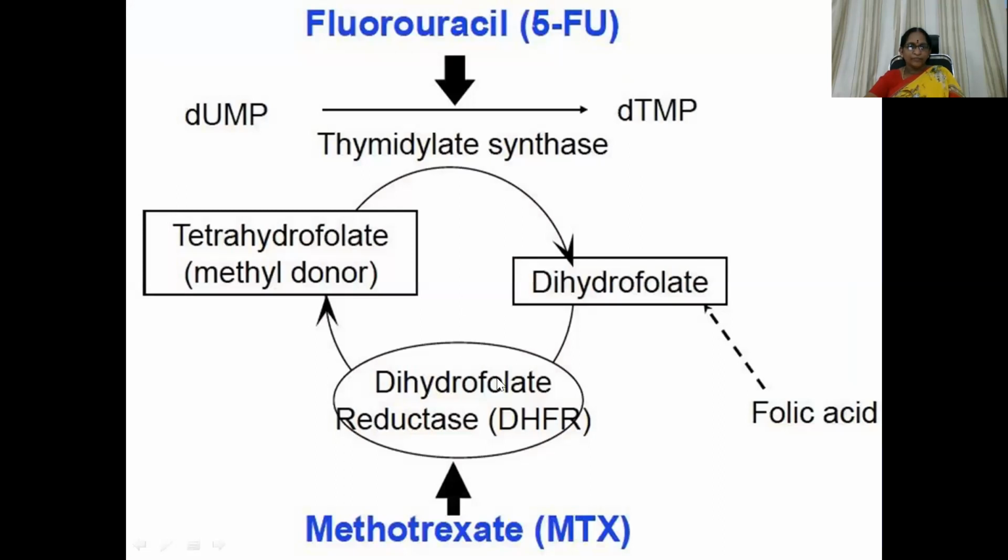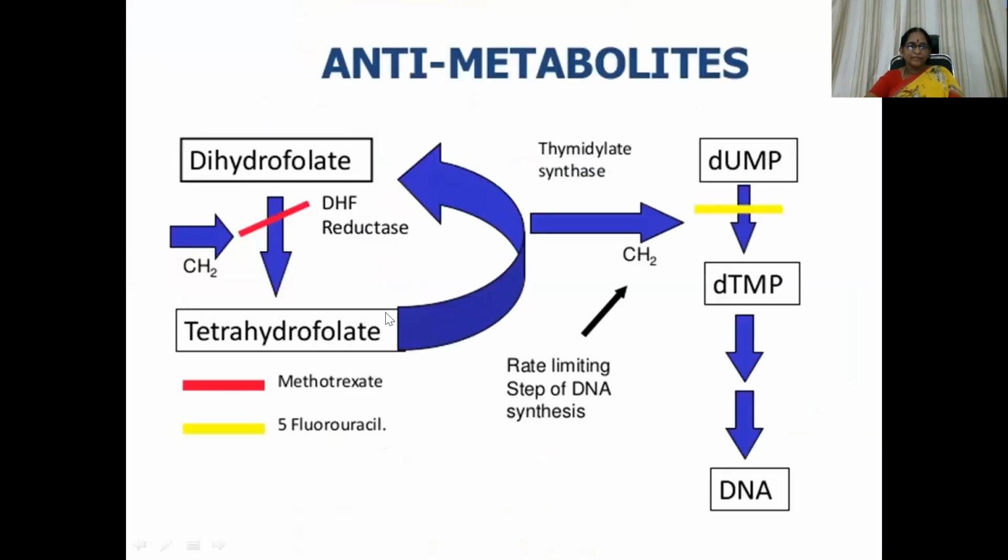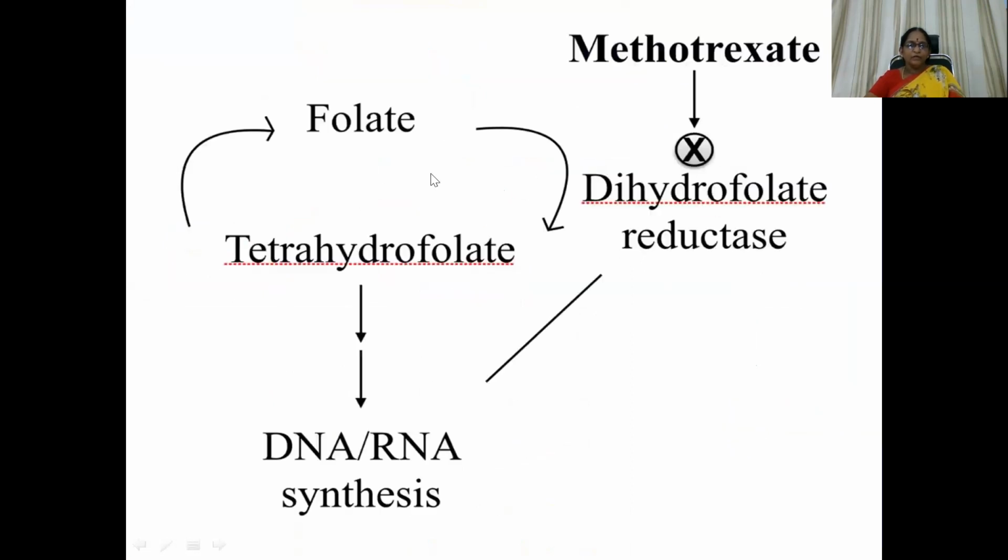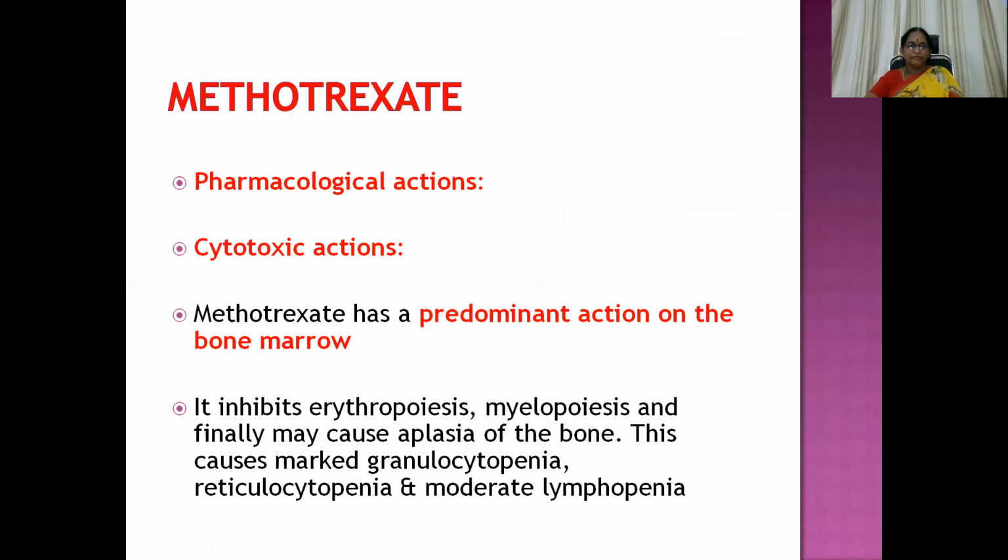So here you can see methotrexate, dihydrofolate reductase enzyme inhibition. So dihydrofolate is not getting converted into tetrahydrofolate. Same thing here, dihydrofolate, dihydrofolate reductase enzyme. Here, red means methotrexate. This is 5-fluorouracil, dUMP, that we'll see later. So this is the inhibition of the dihydrofolate reductase enzyme, so THF is not formed. Folate to tetrahydrofolate with the help of dihydrofolate reductase, and methotrexate is blocking this enzyme. So DNA and RNA synthesis both are nullified here.